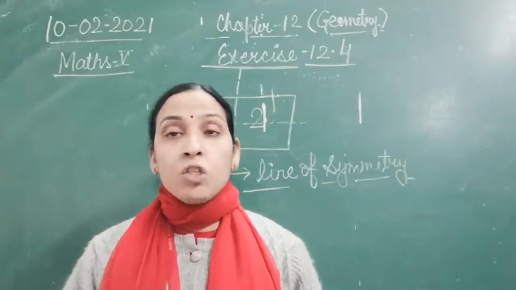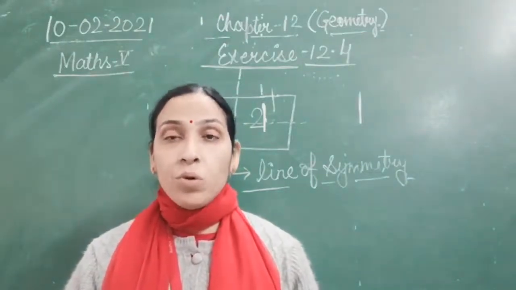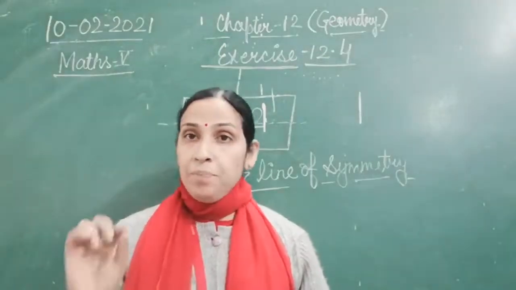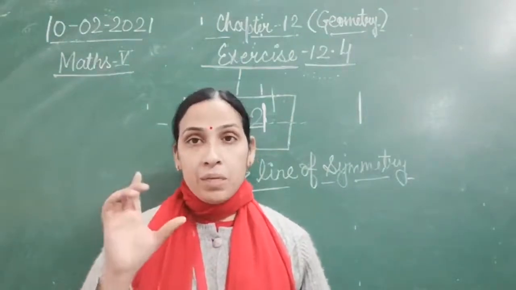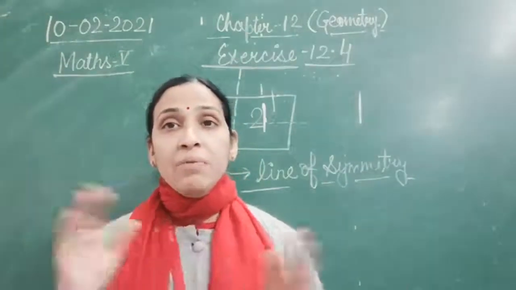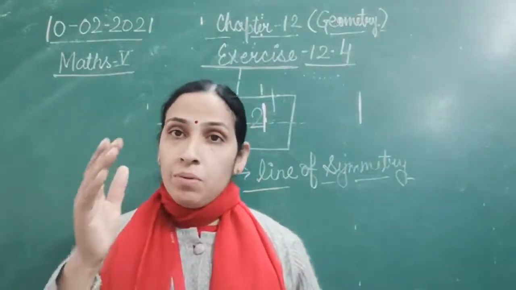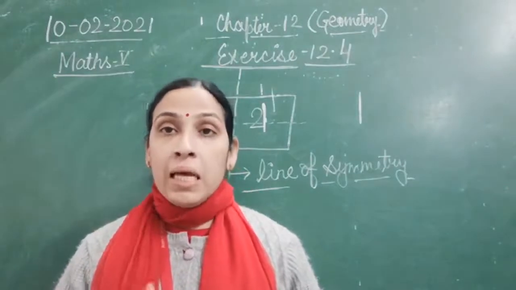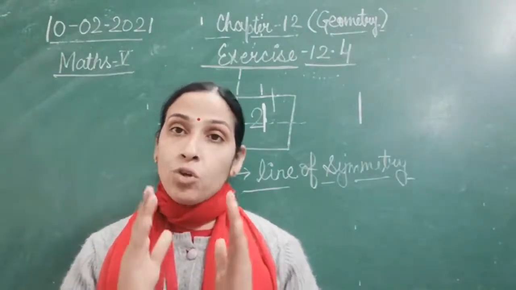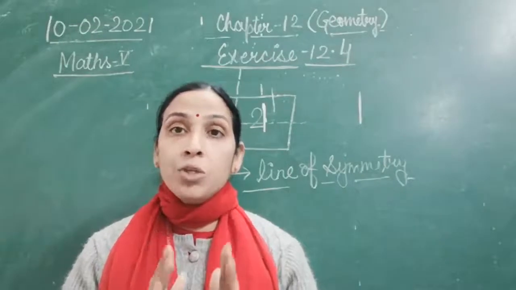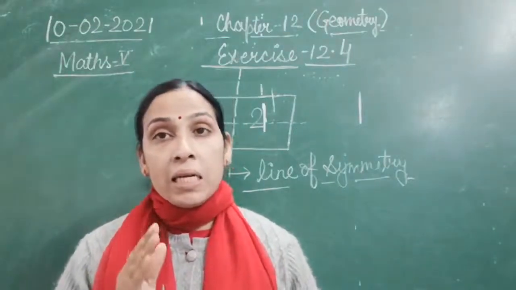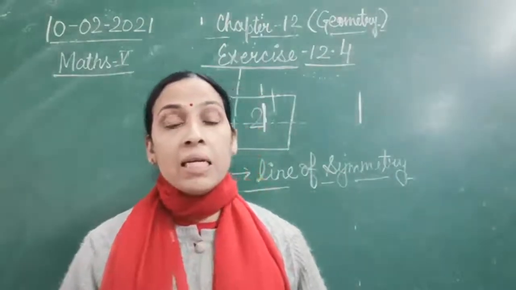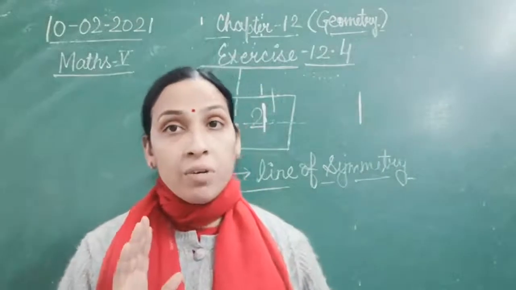Then we'll come to symmetry, which is your next topic, exercise 12.4. Symmetry means when you divide any figure into two parts by drawing a line, and after drawing that line the figure is divided into two equal halves, then that line is known as the line of symmetry.